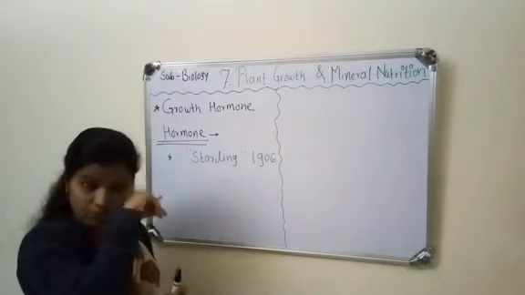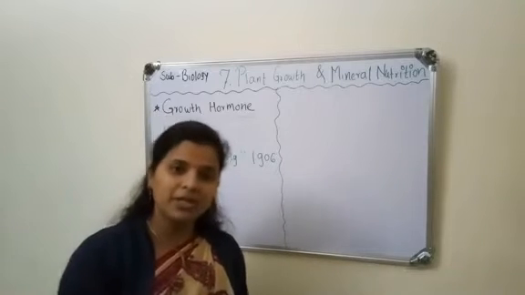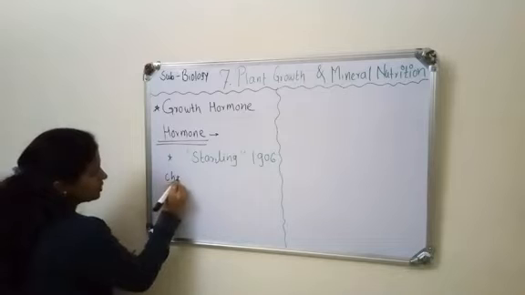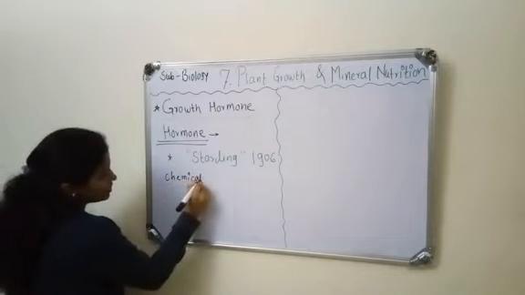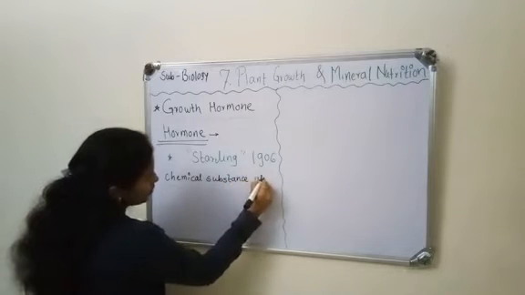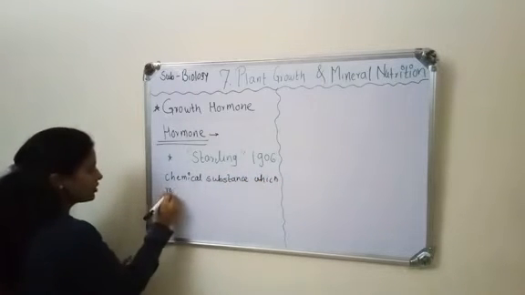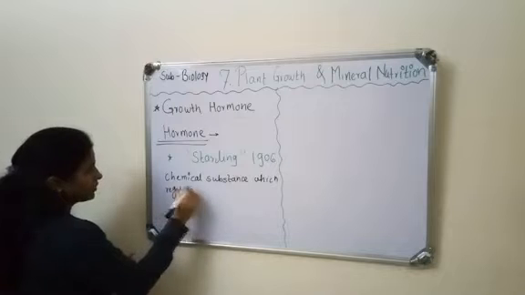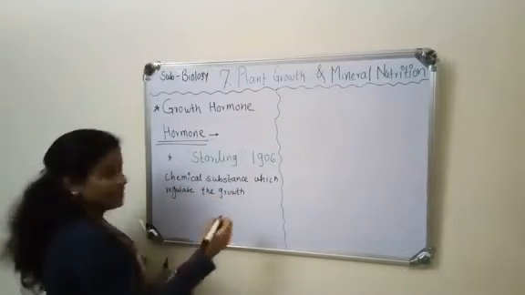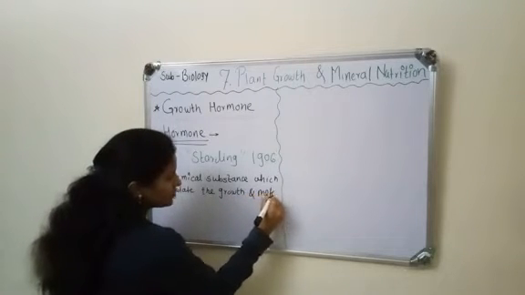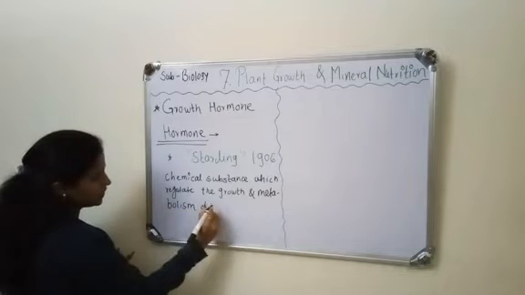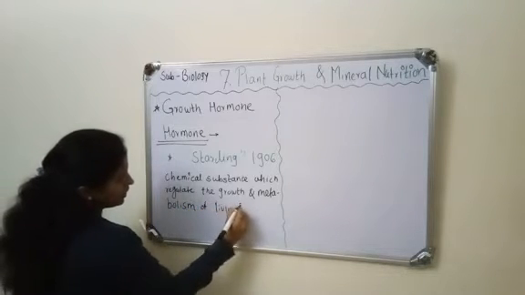And what is the definition of the hormone? Hormone is a chemical substance which regulates the growth and metabolism of the living things.